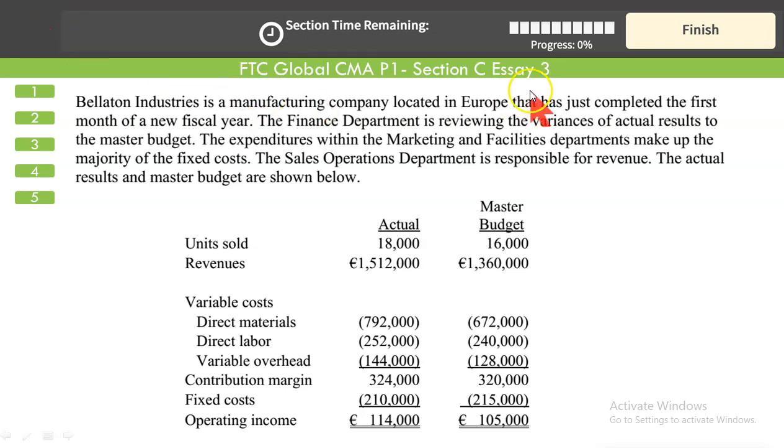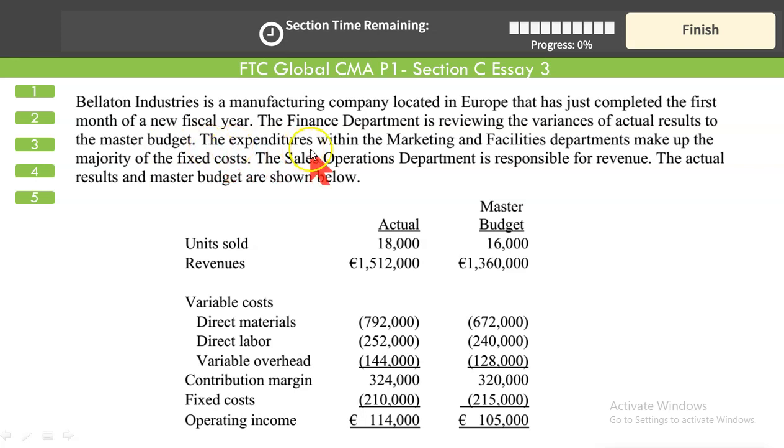Section C, Assay Type 3. Bellatron Industries is a manufacturing company located in Europe that has just completed the first month of the new fiscal year. The finance department is reviewing the variances of actual results to the master budget.